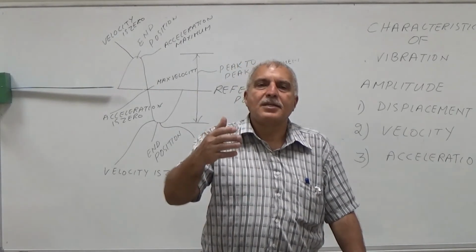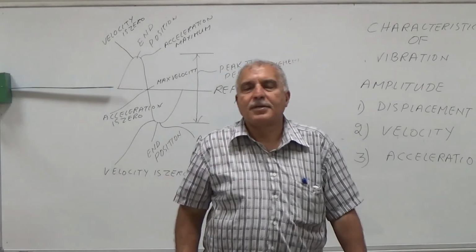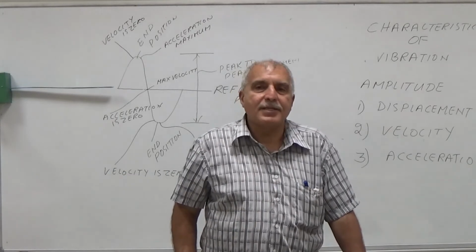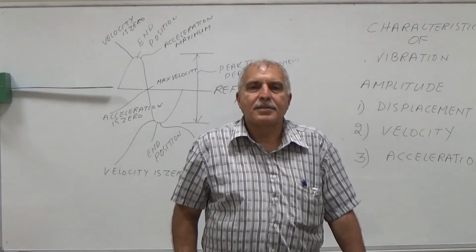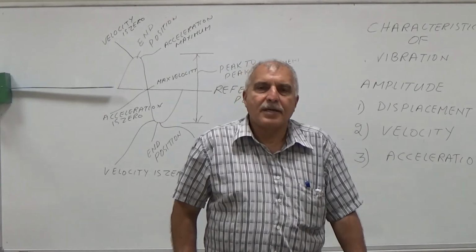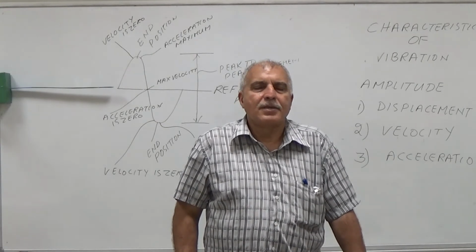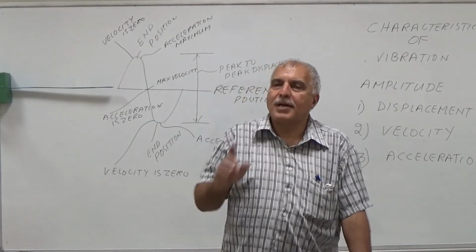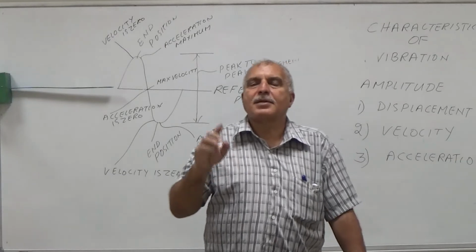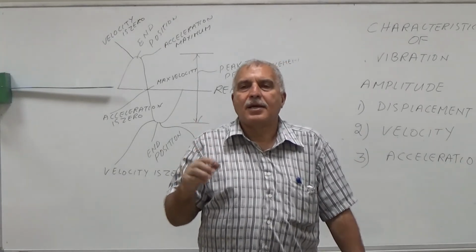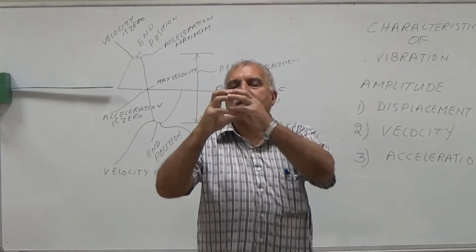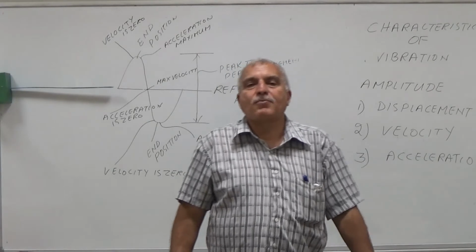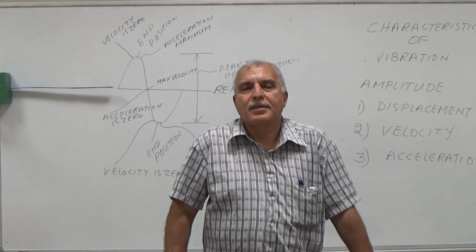So these are three options to tell how many apples there are: by weight, by numbers, and by size. In the same way, the amount of vibration you can tell in three ways: